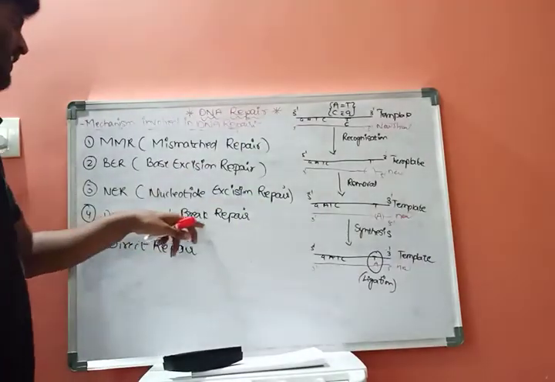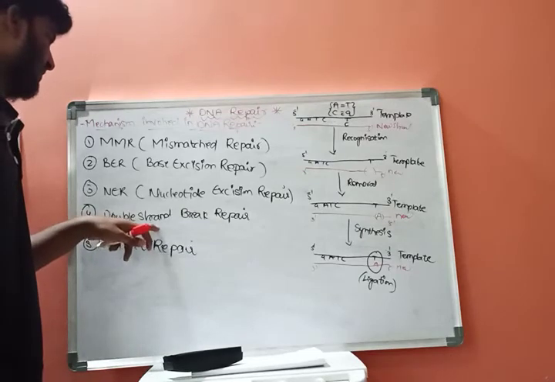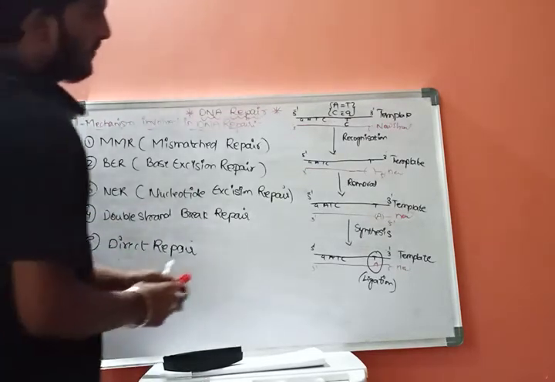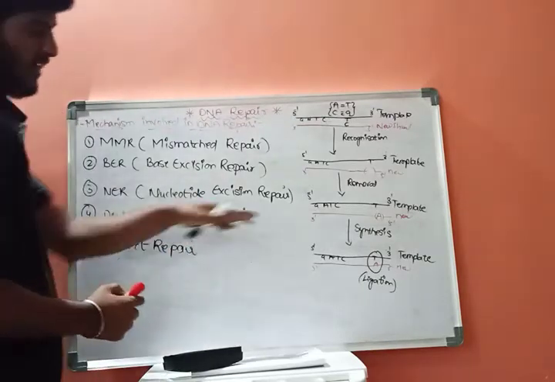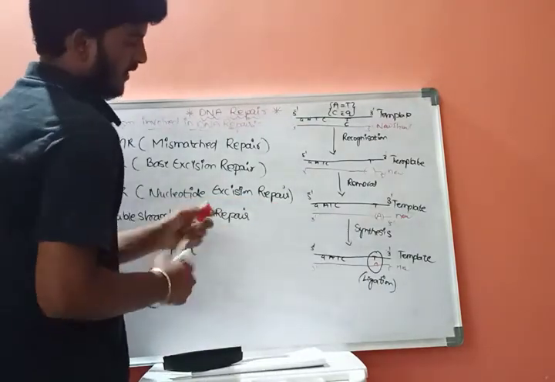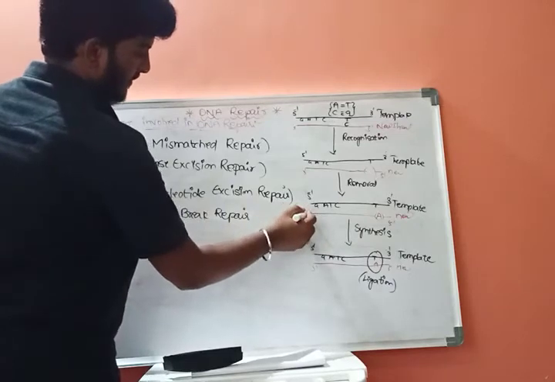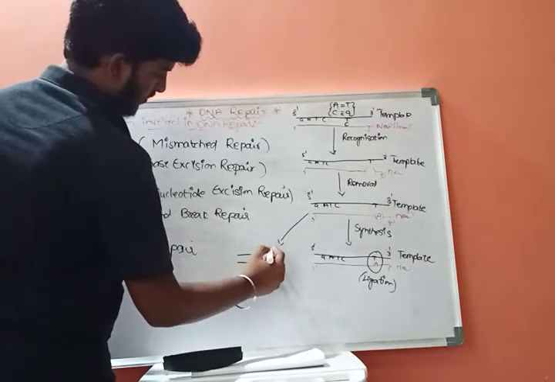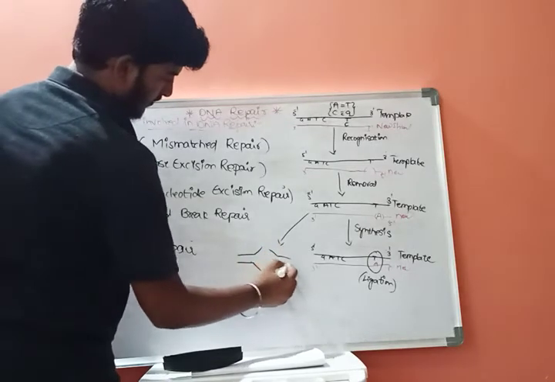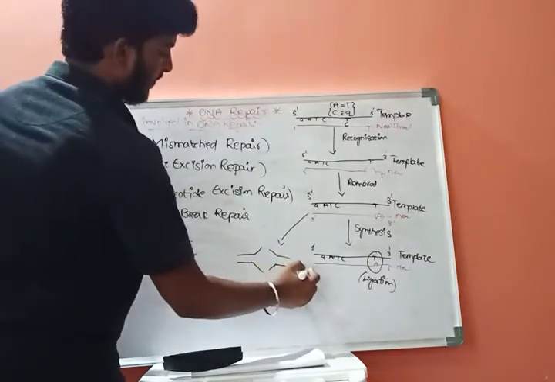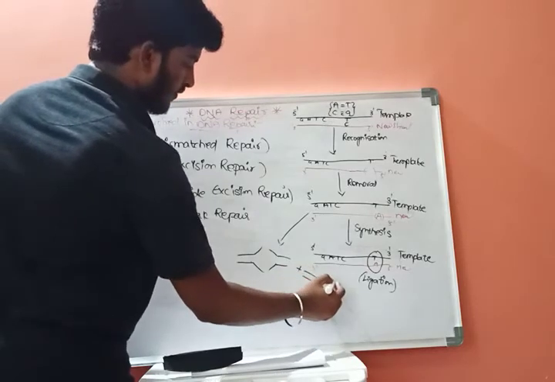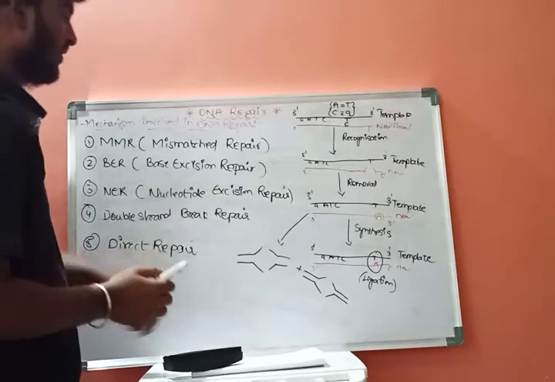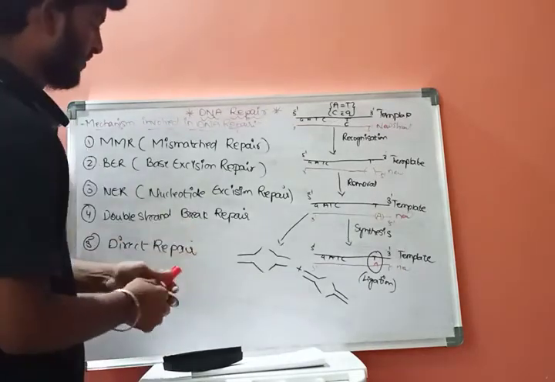And in double strand break repair, it is the same, but in the third step there will be formation of forks. As a result, 2 double strands are formed.